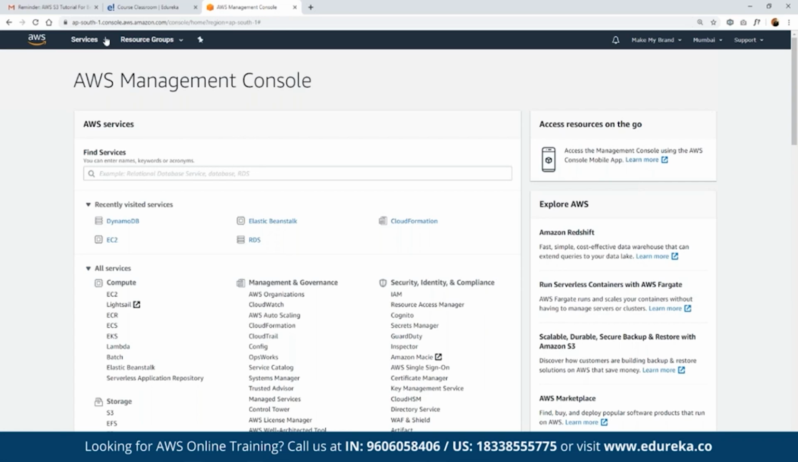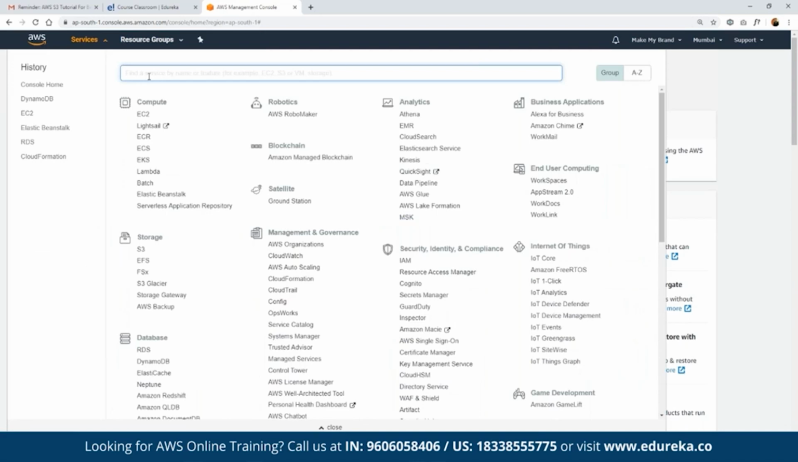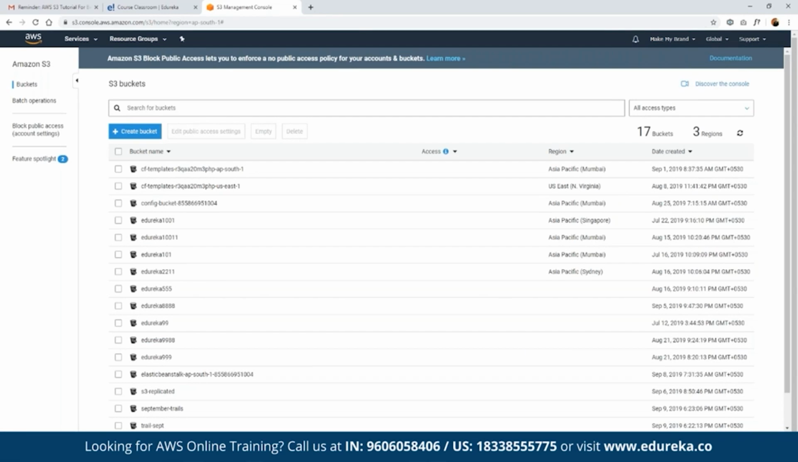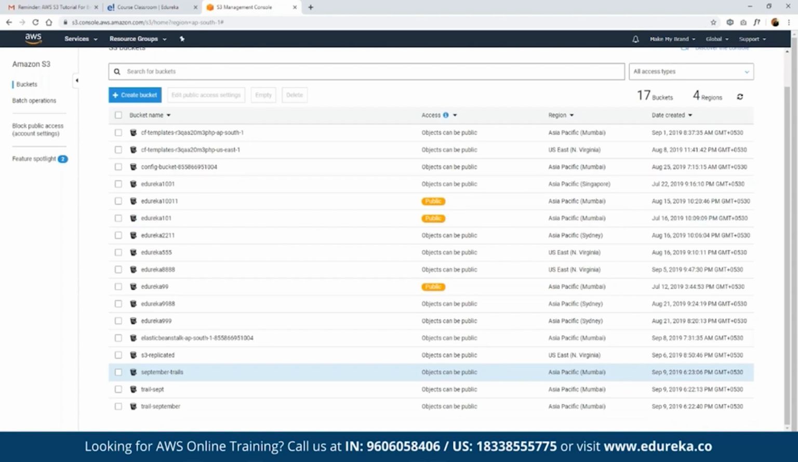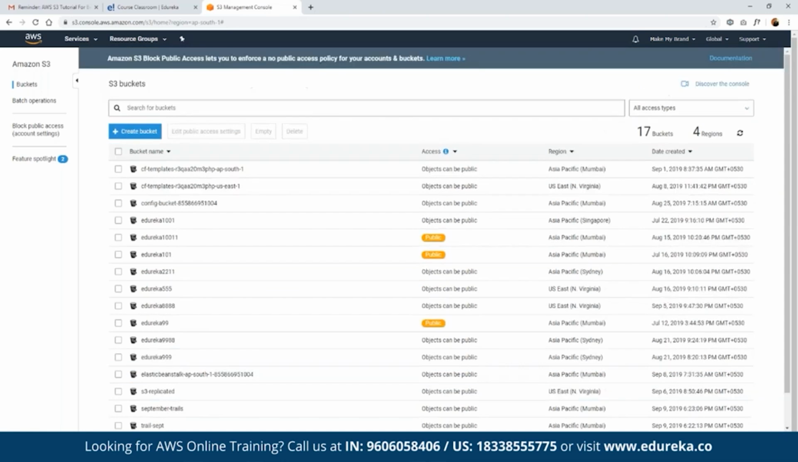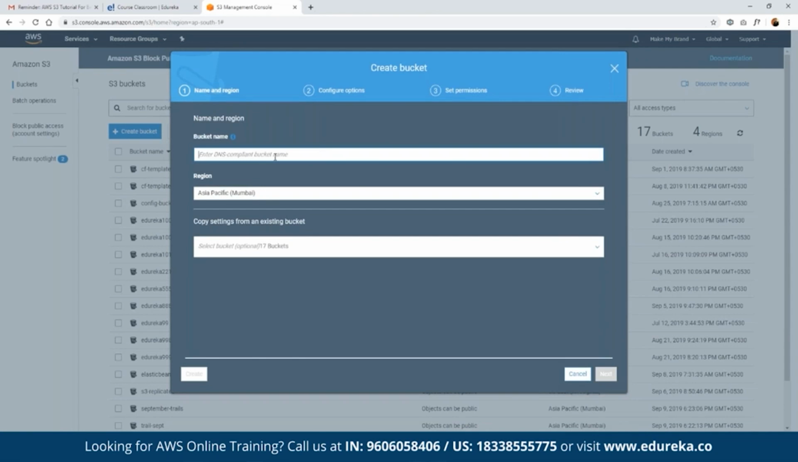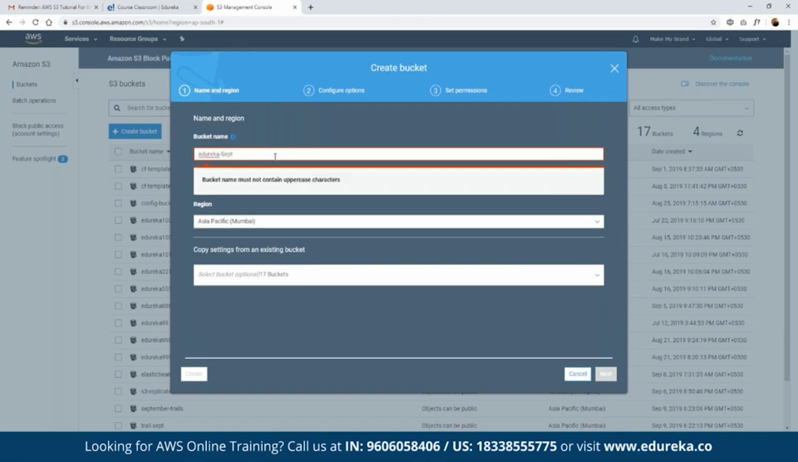Now this will take us to the Simple Storage Service dashboard, where we can see the list of all the buckets that we already have in place. In case we have no bucket created, or if we want to create a new bucket, then we can simply tap on the option which says create bucket. So let's click on it. Once we click on create bucket, we have to define the bucket name. Suppose we want to call this bucket Edureka September. We cannot start the bucket name with any uppercase letters, so you can write the name as edureka-september.